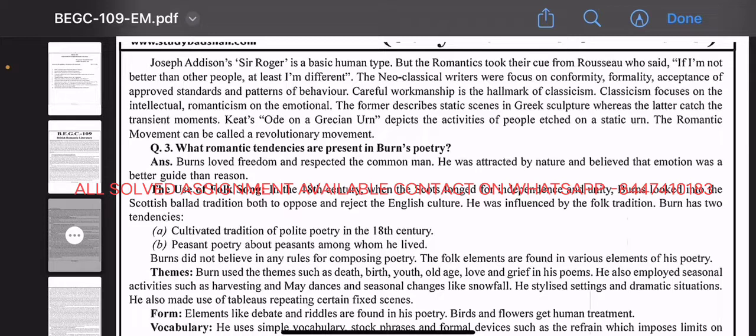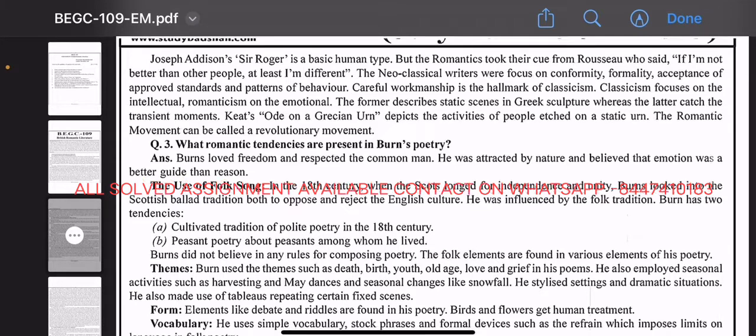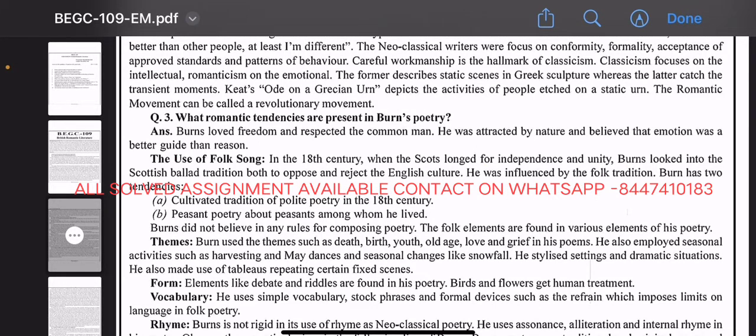Burns has two tendencies. A. Cultivated tradition of polite poetry in the 18th century. B. Peasant poetry about the peasants among whom he lived. Burns did not believe in any rules for composing poetry. The folk elements are found in various elements of his poetry. Themes: Burns used themes such as death, birth, youth, old age, love, and grief in his poems. He also employed seasonal activities such as harvesting and dances and seasonal changes like snowfall.